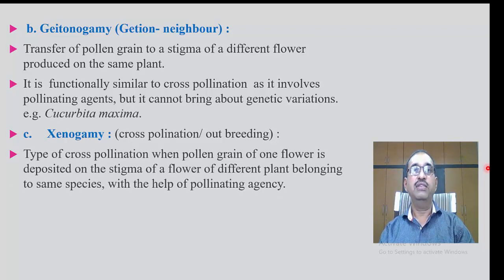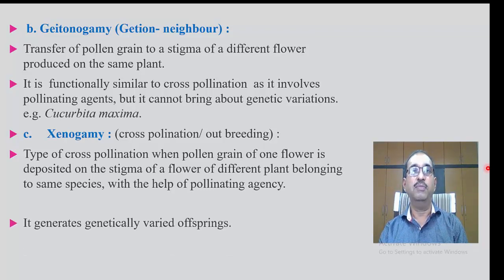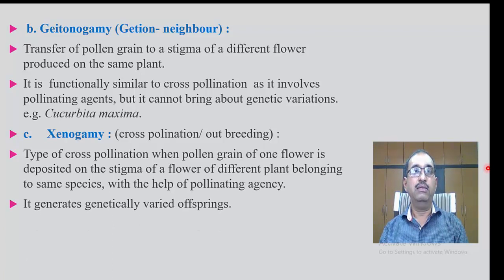Type of pollination when pollen grain of one flower is deposited on the stigma of a flower of a different plant belonging to the same species with the help of pollinating agencies is called xenogamy. It generates genetically varied offspring.